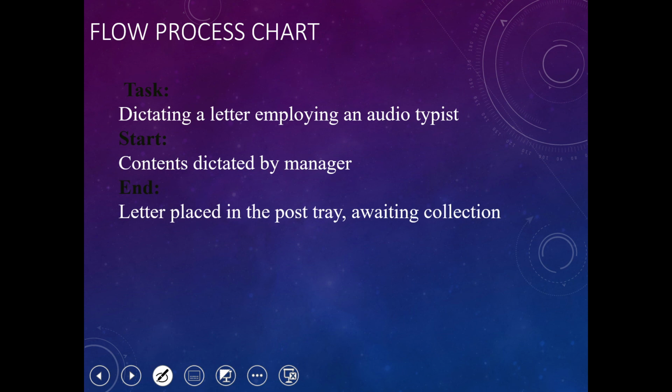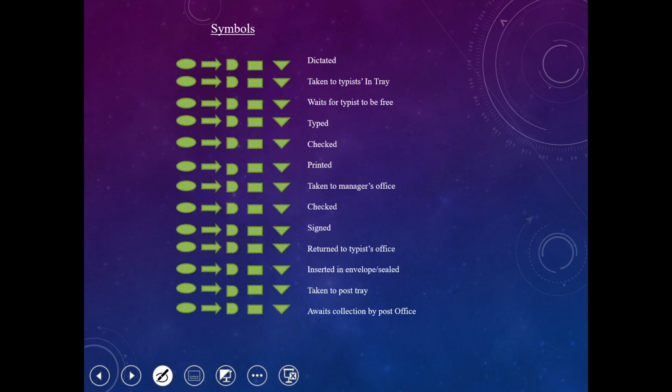Next, the flowchart process for a task. I think we already did this one in our class, for dictating a letter, employing an audio typist. We start with the contents dictated by the manager, and end up with the letter placed in the post tray awaiting collection. I already explained this flowchart, so we already did it. The answer is this one.